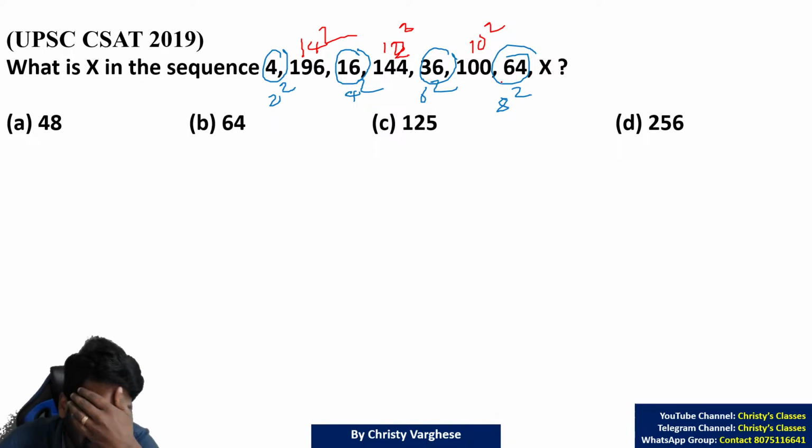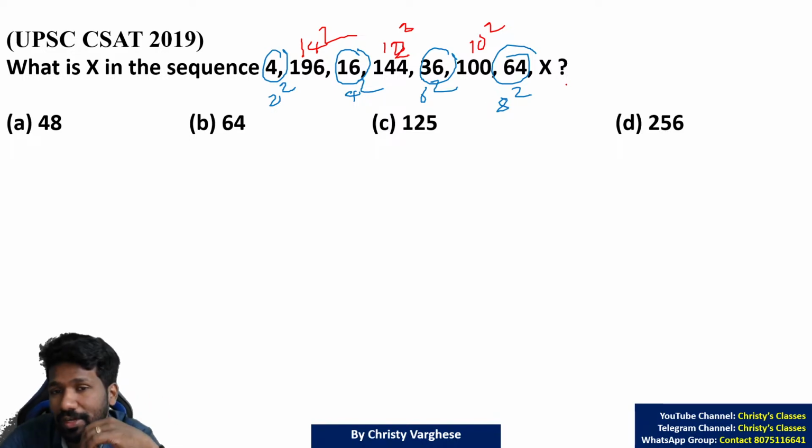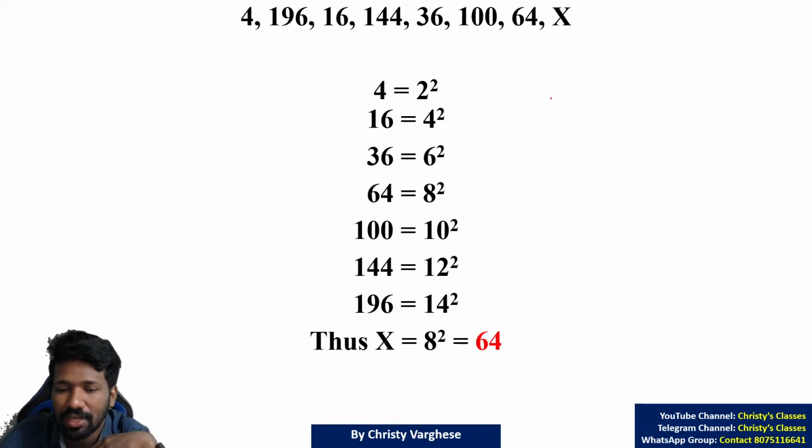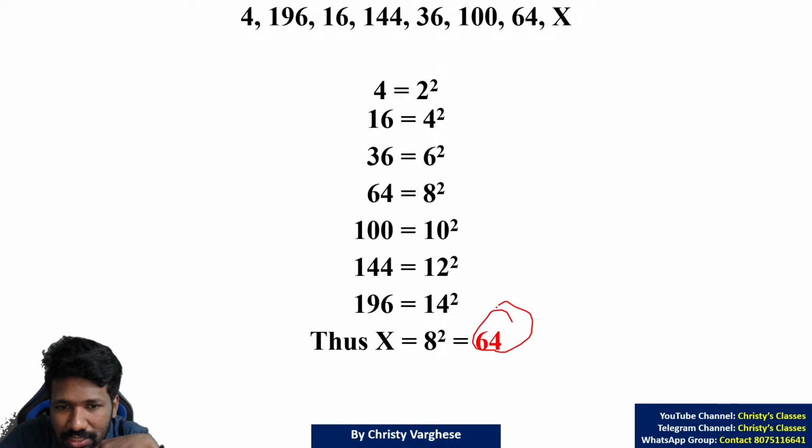Some of the squares you should know. In this YouTube channel, I have given a speed map trick to find squares faster. So by that pattern, 2, 4, 6, 8, then 14, 12, 10, then this should be 8 square, 64. All of you are understanding the pattern? 8 square, 64 it should be.